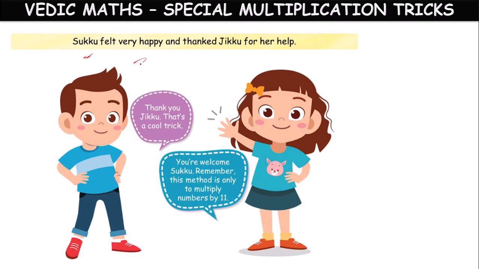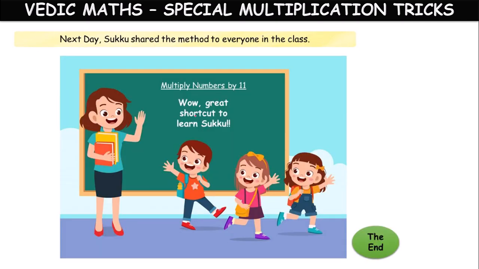So Suku felt very happy and thanked Ziku for the help. He told, "Thank you, Ziku. That's a cool trick." And Ziku said, "You are welcome, Suku. Remember, this method is only to multiply numbers by 11." She warned him because Suku may apply this in all cases, but that is not true. Only while multiplying with 11 do we use this technique. So it's a great shortcut.